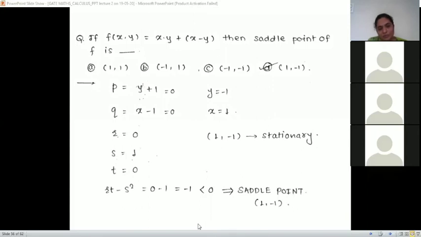Okay, then we'll find RT minus S square, that is equal to minus 1, which is less than 0. And if it is less than 0, there will be a saddle point. So the saddle point is at (1, minus 1). If there is any other stationary point, there will always be a saddle point, right? Because we are not substituting anything from the stationary point here. The values themselves are 0, 1 and 0. So whatever the stationary point is, it will be a saddle point if it is less than 0. That's why it is the saddle point.